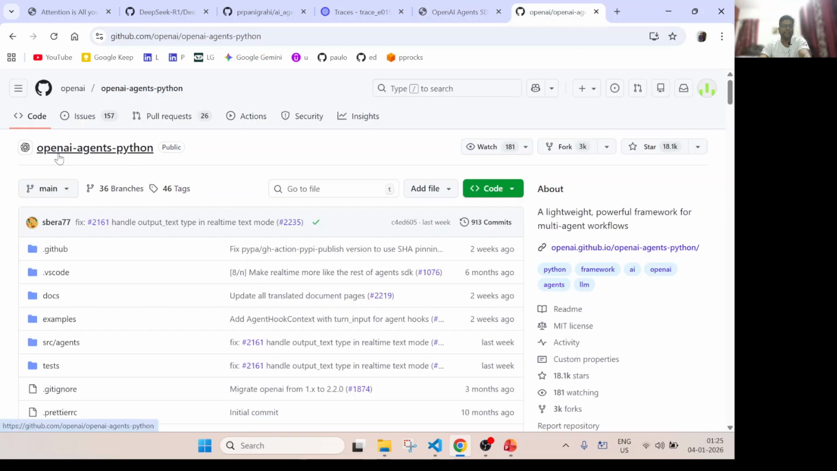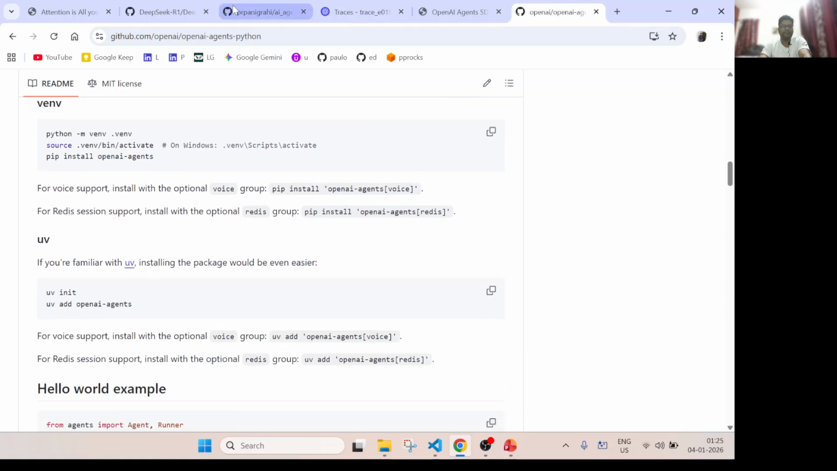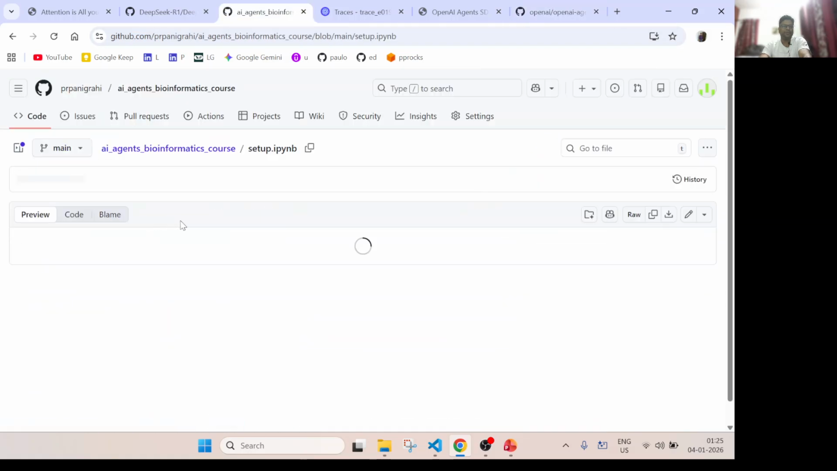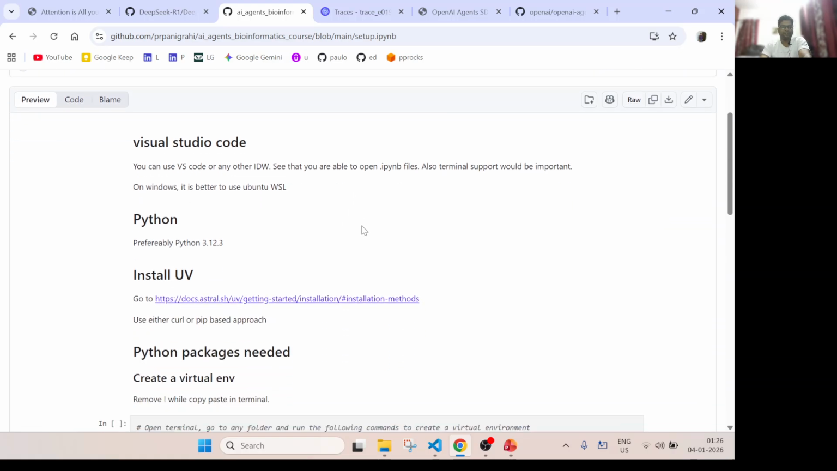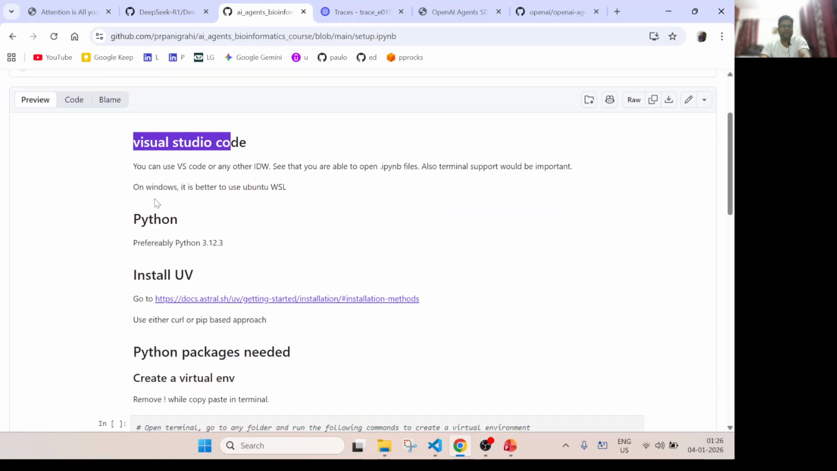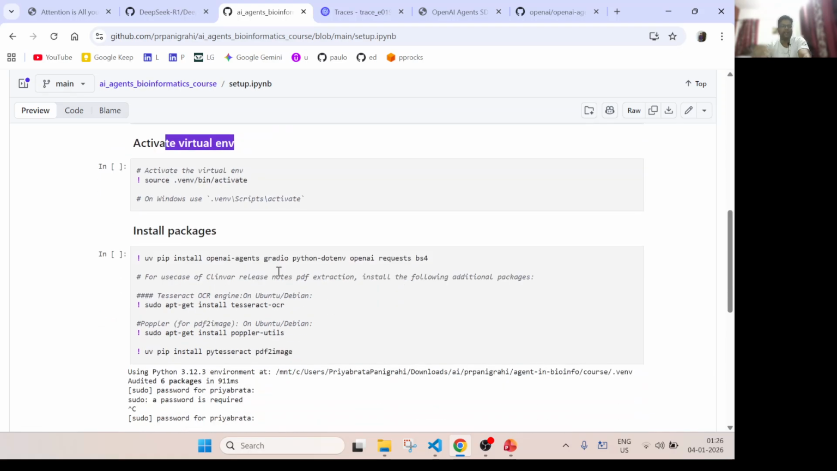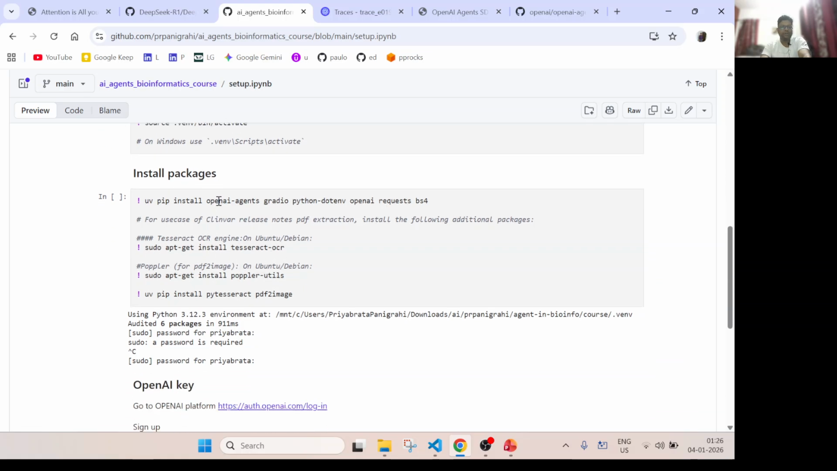This is the Python package that we need to install to make it work, and we need some basic setup. As I said, I have this notebook where all the setup instructions are available, using which we can do that. What we need is Visual Studio, Python, and we need to install UV, and some basic packages. We need to create a virtual environment and activate it, and within that virtual environment you can install all the packages. Basically we need this OpenAI agents package, that's the agent from the OpenAI framework, and some other frameworks we need.